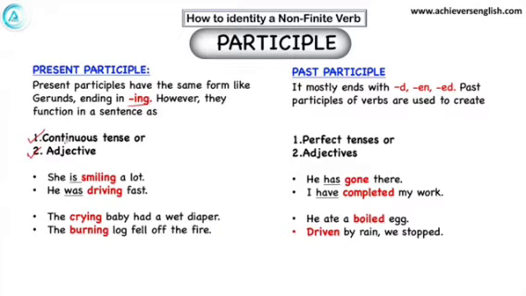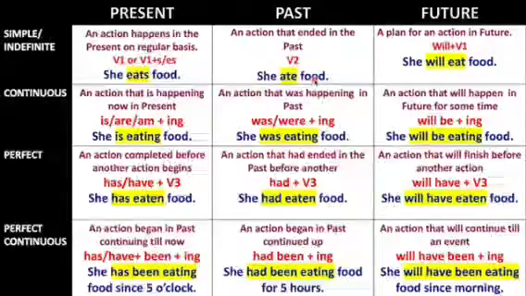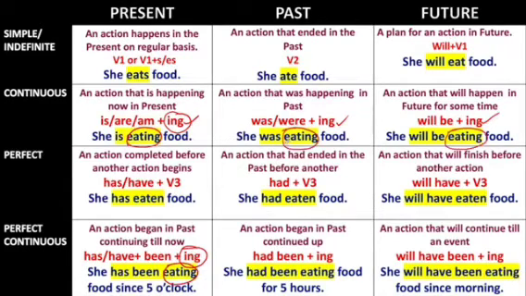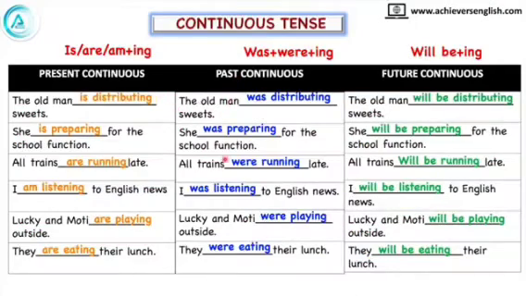Have a look at the tense chart to know what the continuous tenses are. In this chart, we can see that all the continuous tenses have the ing form of the verb. Here, here, and in this tense. Present, past, and future use the ing form of the verb, and perfect continuous tenses are also using the ing form. Therefore, eating here will be a participle verb. Here also eating will be a participle verb because they are verbs that are ending with the ing form. We can have a look at this chart also. These are the continuous tenses and we can see that all are ending with the ing form of the verb.